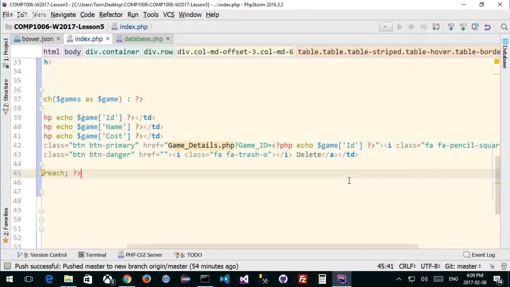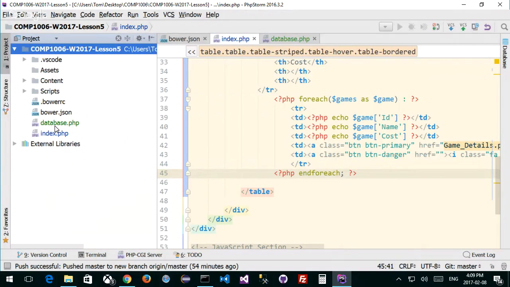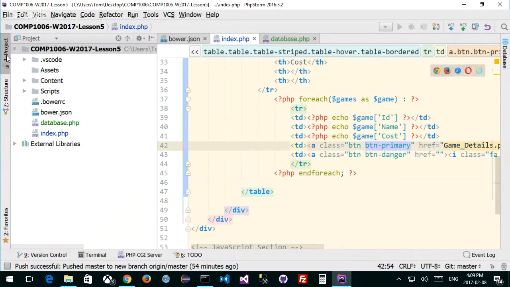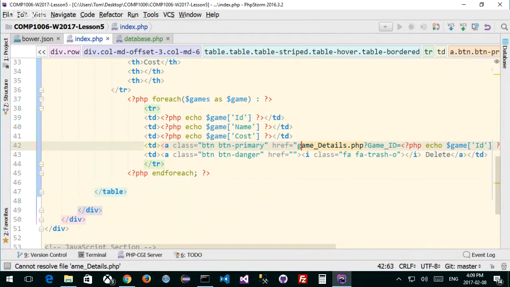All right, so we got this game details PHP. I'm not sure if that's the right name that I want to use. I think my structure that I've been using right now is all lowercase. So I'm going to change this to lowercase just to stay with my best practices, if you will. So game details. Okay, there it is. Let's save that.